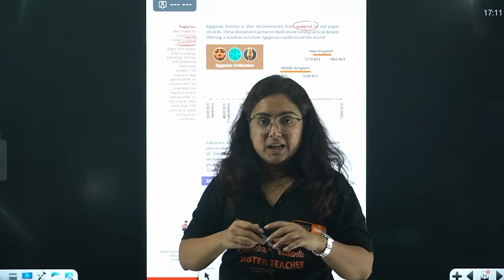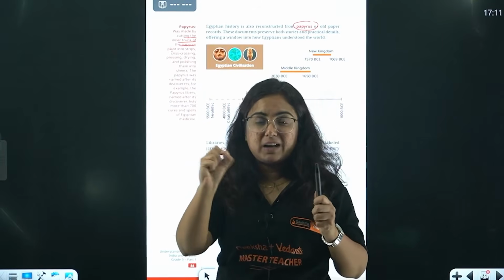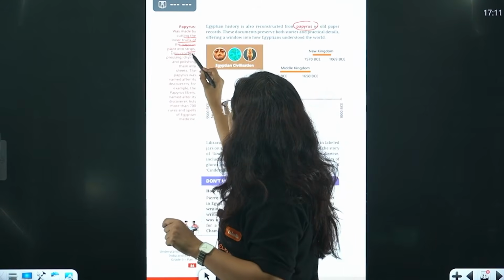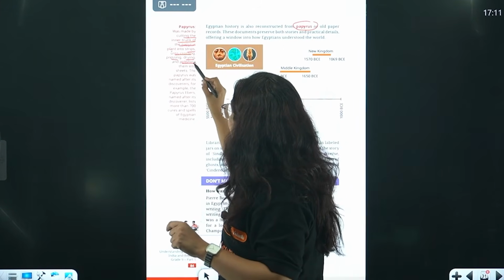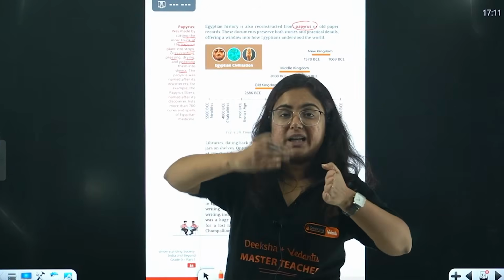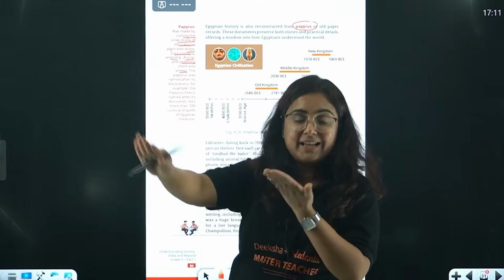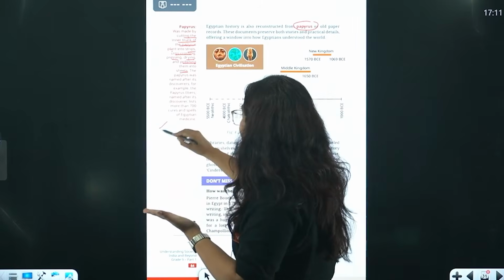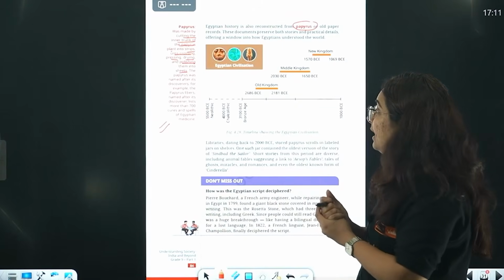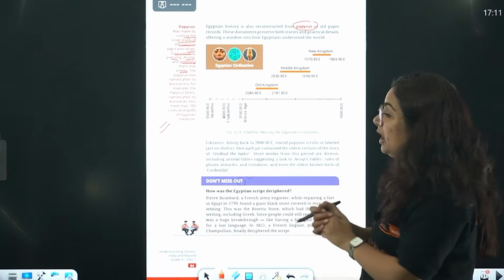There was a plant whose trunk was cut, and that inner part was taken. They were converted into sheets by different processing: strips, crisscrossing, pressing, drying, and then polishing them into sheets. First taking out all those strips, pressing them nicely, and then it was written on. And to make it last for years, some medicines were also used to preserve it for future years.